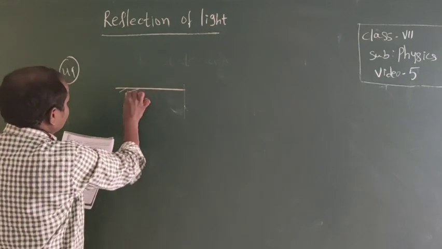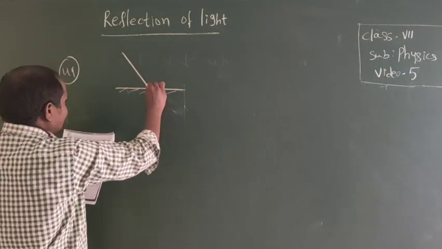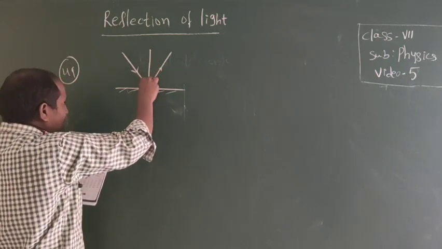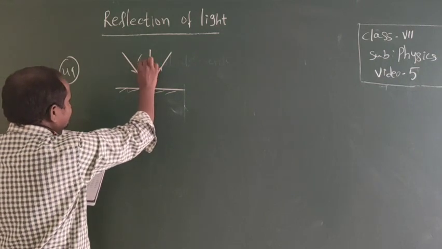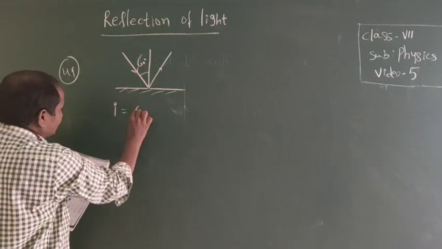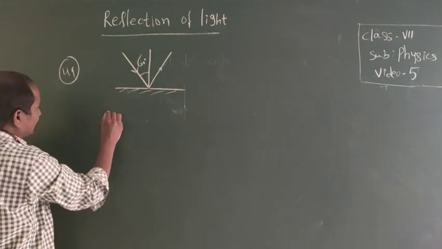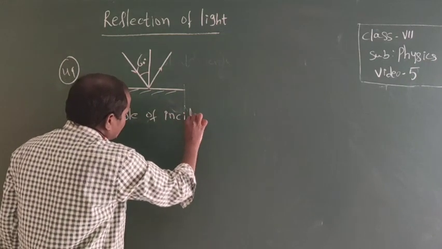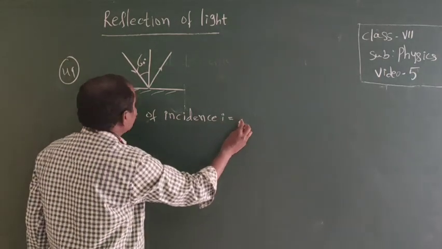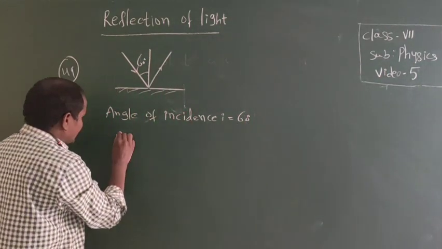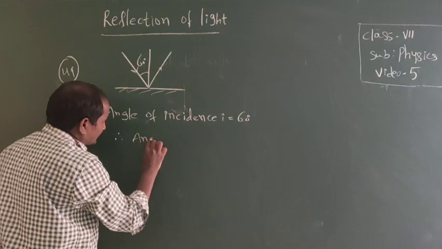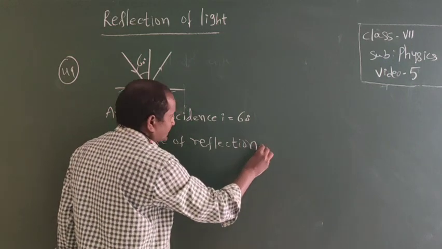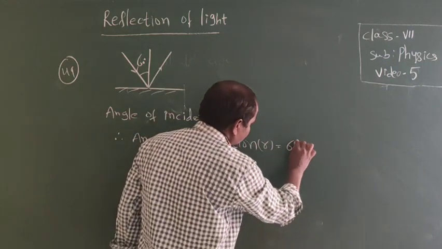The diagram is given. It is the incident ray. It is the reflected ray. And the normal line. The angle between the incident ray and the normal line is given, that is 60 degrees. Here i is given, that is equal to 60 degrees, the angle of incidence. Therefore, the angle of reflection is also 60 degrees.